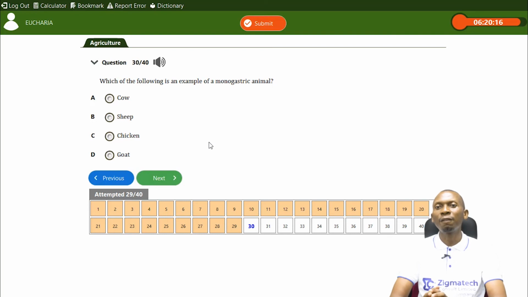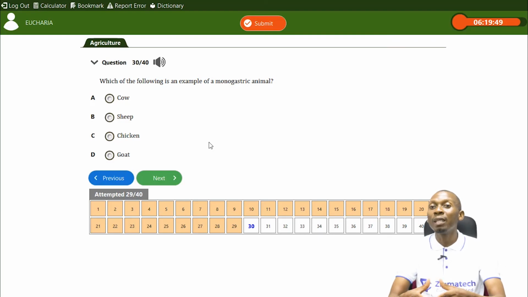Now, which of the following is an example of a monogastric animal? When we talk about the type of stomachs found in farm animals, we have the monogastric animals and we have polygastric animals. Monogastric animals are known as non-ruminants, while polygastric animals are known as ruminants. Ruminants have 4 stomach compartments, that's they have a complex stomach, while monogastric animals have a simple stomach.